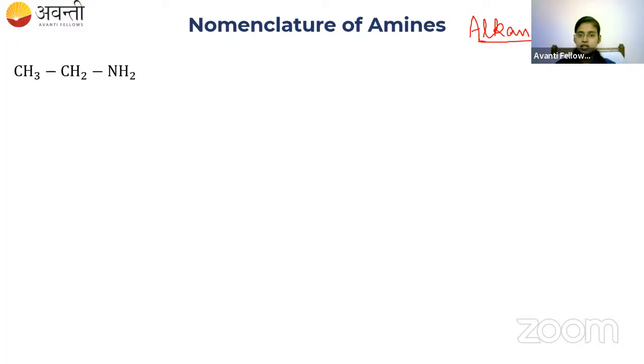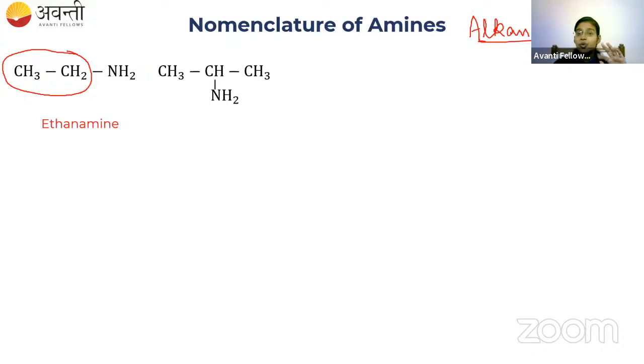Alkanamine. Okay. So what is the name of the alkyl group here? It is ethyl. I mean ethane. Okay. Alkane is ethane. So replace the E by amine. So what will you get? It is ethanamine. The name of the compound is ethanamine. Very good.